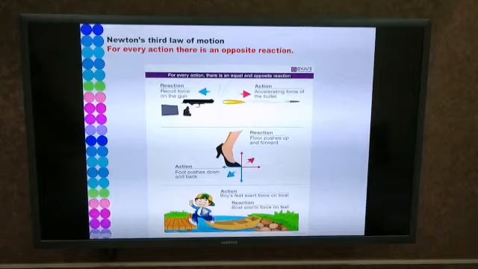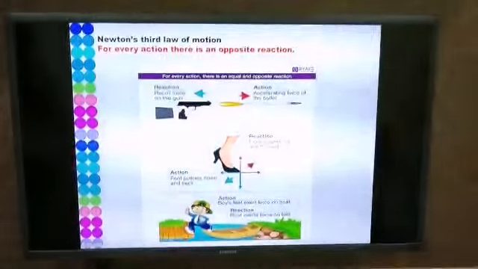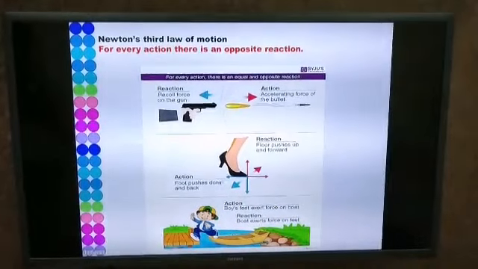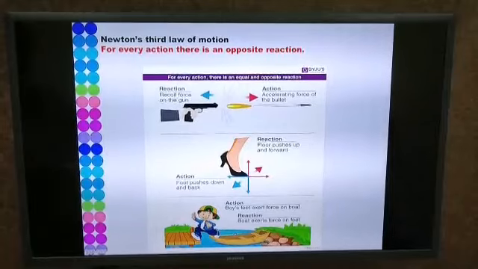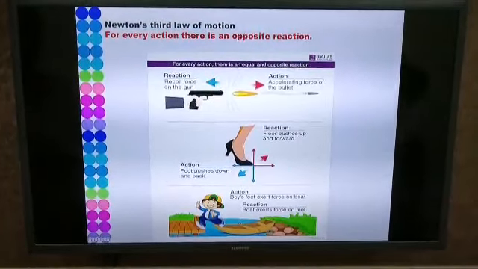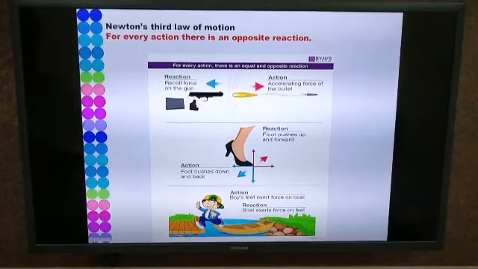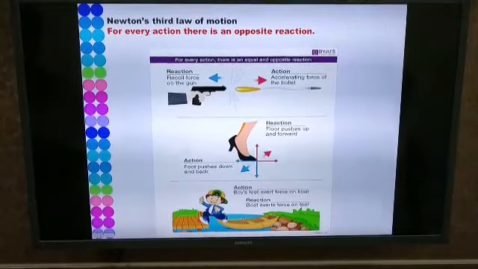Newton's third law of motion. For every action, there is an equal and opposite reaction. Well, force of action and reaction act on two different objects. Let us take the example of the bullet which is fired from the gun. So here, the bullet and the gun are two different objects.